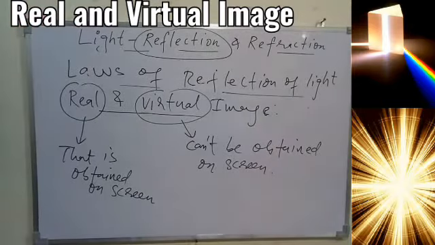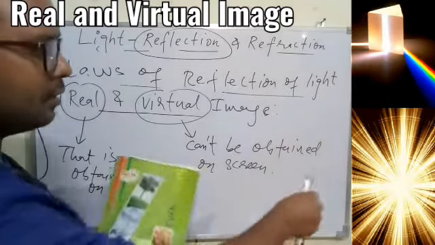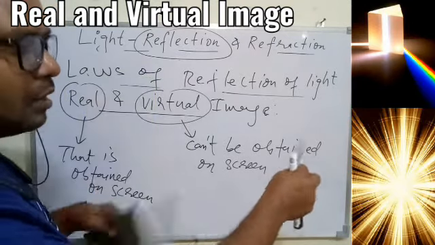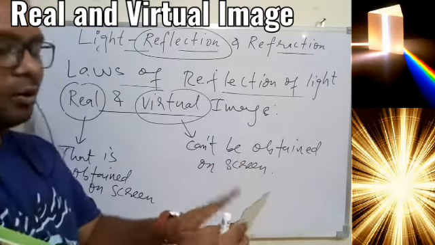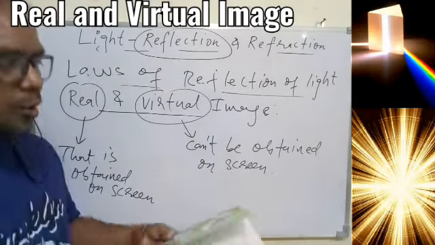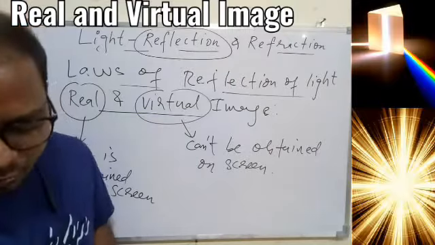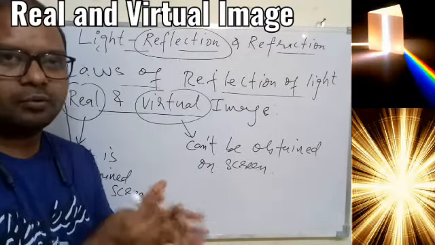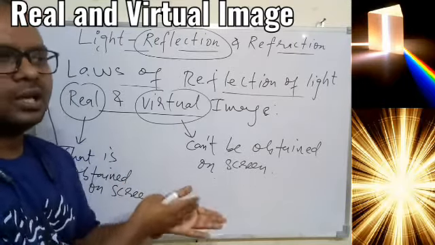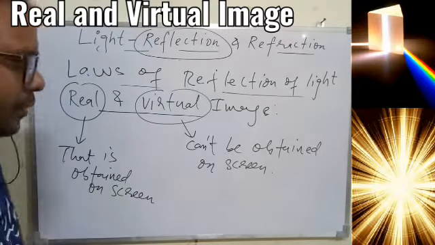If in front of this mirror I place a screen or any kind of medium, whatever image we have in the mirror will remain in the mirror only, and cannot be obtained on any other screen. So when we are standing in front of the plane mirror, whatever image is there in that mirror remains there only, and cannot be seen on any other screen placed in front of the mirror.